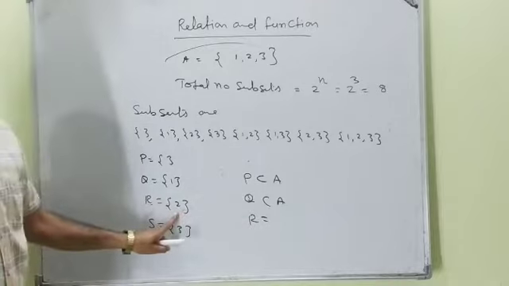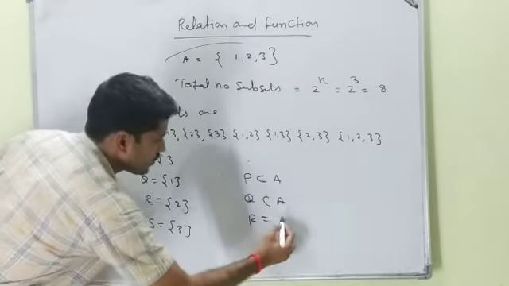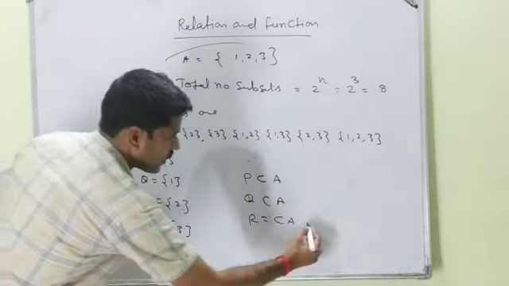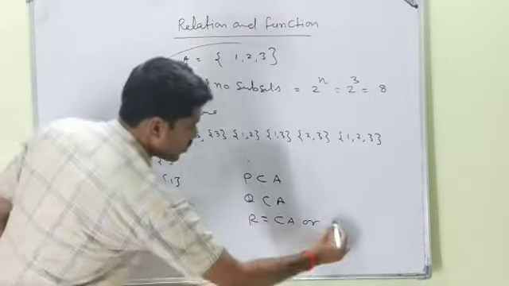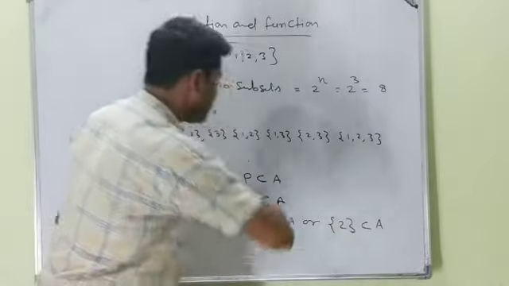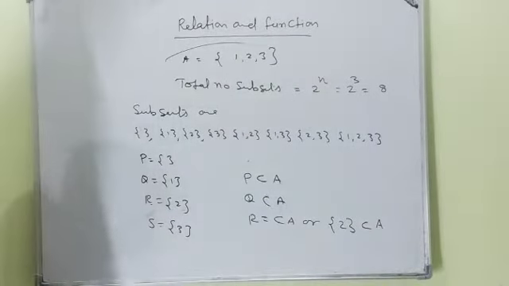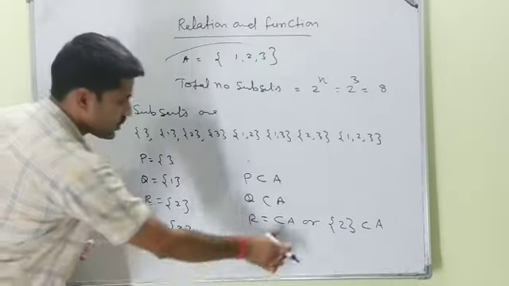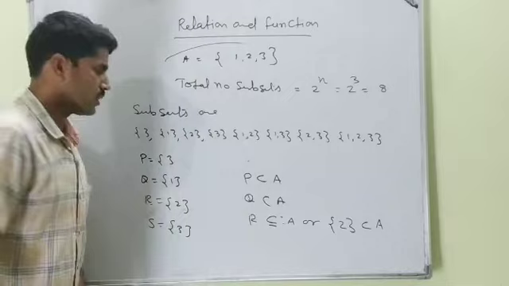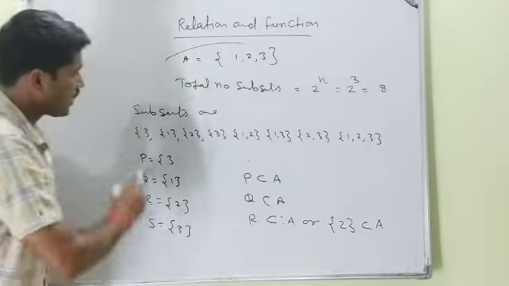R is {2}. So R is a subset of A, meaning R is a child of A. Or we can write that {2} is a subset of A. The same meaning, same value. The subset symbol will be written like this, sometimes like this. Clear? These are the subsets.